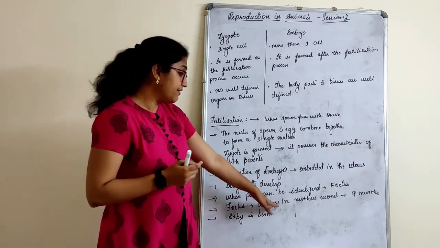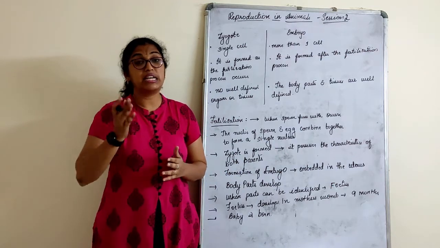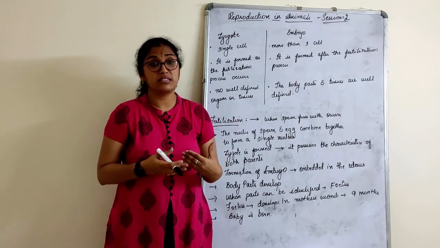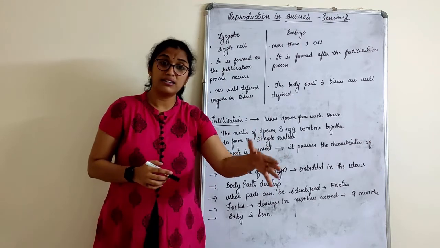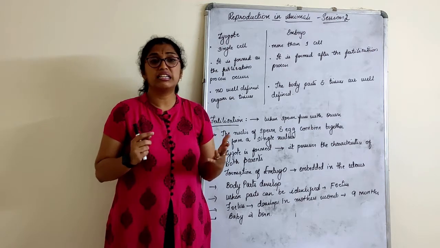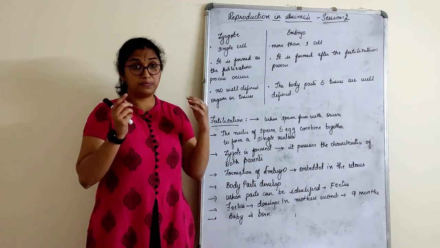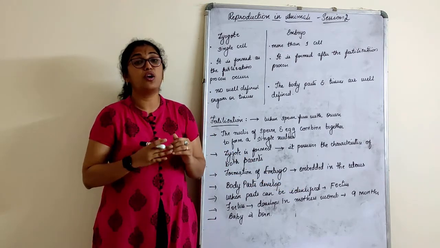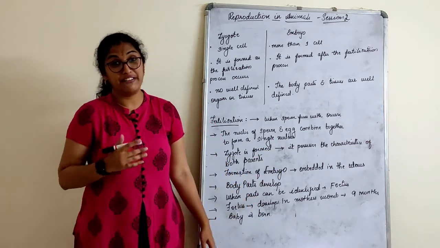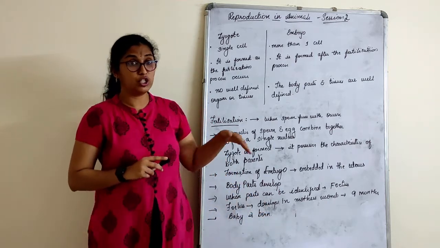So the fetus develops in mother's womb for 9 months, and that is the gestation period in human beings. The gestation period depends upon one animal to another. For human beings it is 9 months, for elephants it is different, for dog it is different, for cat it is different. So different animals have different gestation periods. We need not study about different animals now. We human beings, females, keep the baby or a fetus in the womb for 9 months, and then the baby is born, right? So this is the process of fertilization which will happen.